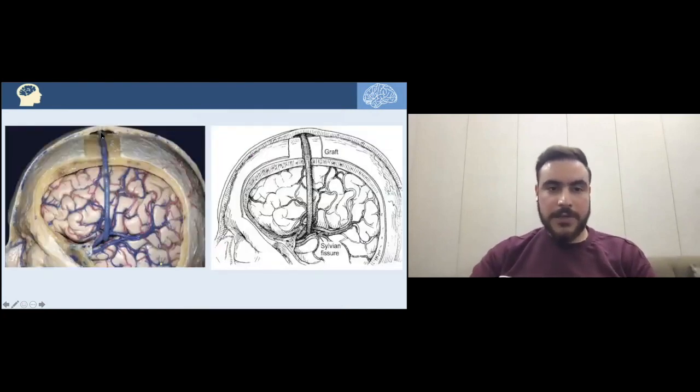As we can see here, here's the saphenous vein graft going transversely through the skull in its groove, coming from the right superficial temporal artery, for instance, and going deep into the Sylvian fissure to be anastomosed with the left middle cerebral artery.